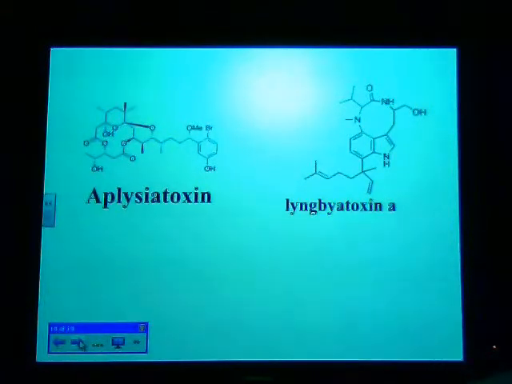So I just wanted to give you a feel for a variety of different kinds of chemical compounds that are actually isolated from these two classes of organisms, the dinoflagellates and the cyanobacteria. And so we have to be very cognizant when we eat fish that are swimming in waters that might be contaminated by some of these organisms.